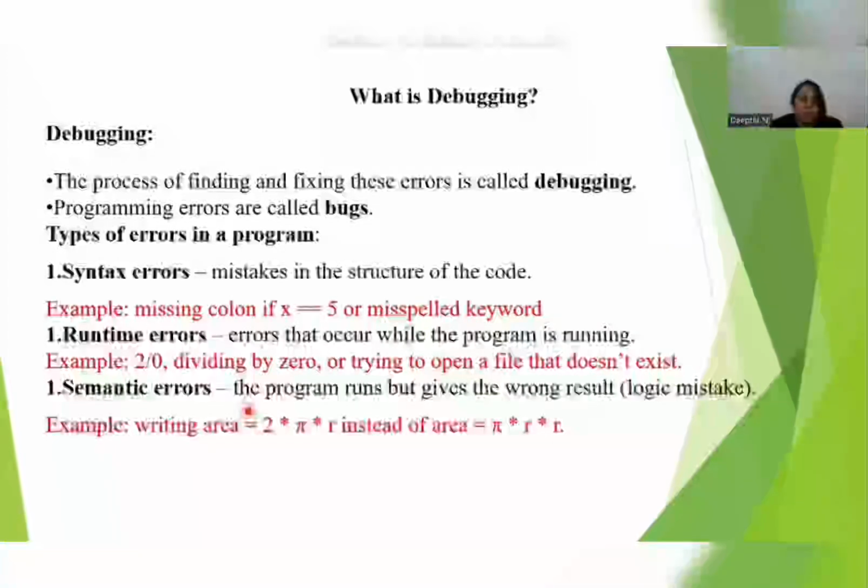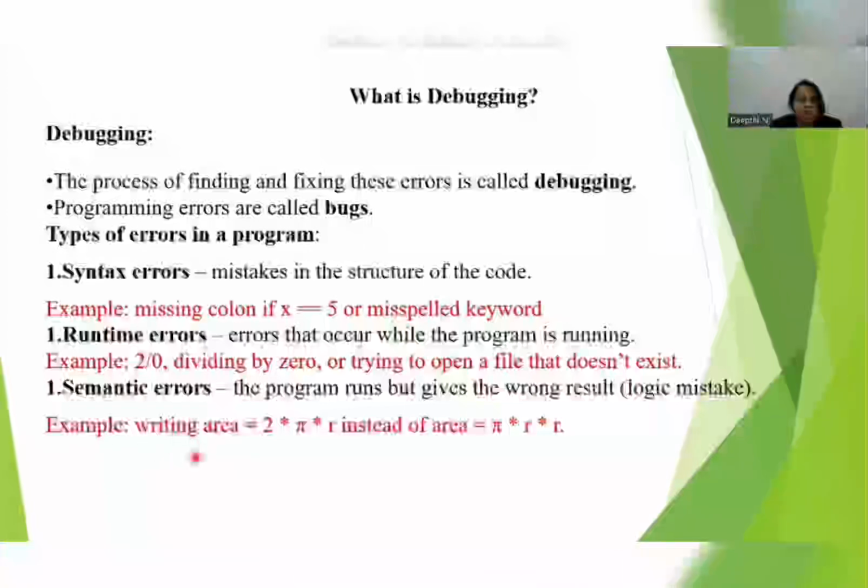The third one is semantic error. The program runs but gives the wrong result. What exactly is the meaning of this? The semantic error is also called a logical error. Whatever code you have written, you can run and execute the program, but when you see the output, you will get a wrong result. That type of error we call a semantic error.